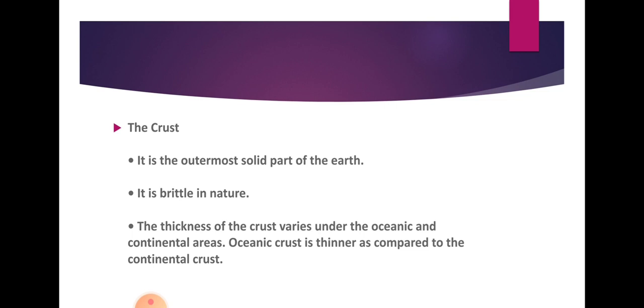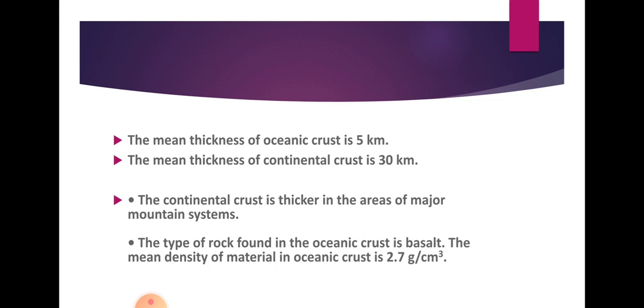The thickness of the crust varies in the ocean areas and in the continental areas. The crust is present under the ocean, under the sea water also, as well as where we are standing, the continental areas. But the thickness of the two is different. The oceanic crust is less thick. The thickness of the oceanic crust is 5 kilometers and the mean thickness of the continental crust is 30 kilometers. Altogether the average thickness of both is almost 35 kilometers.